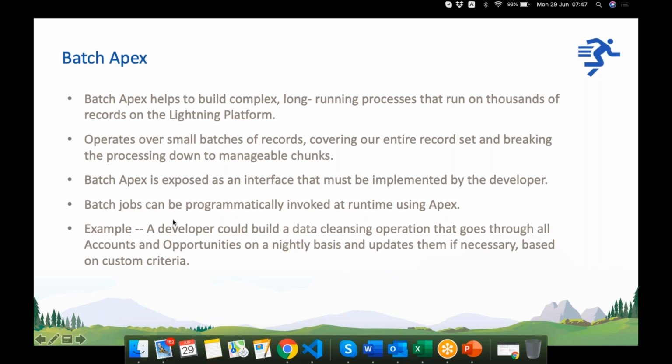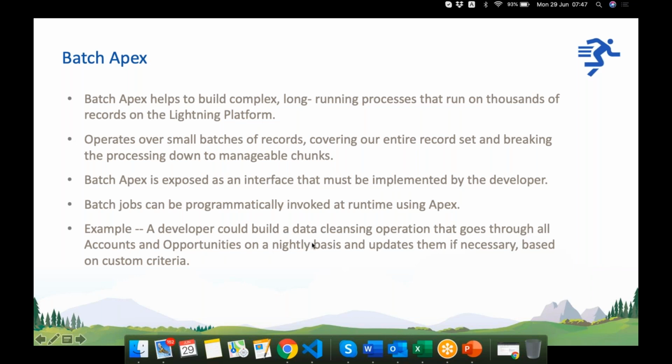Batch jobs can be programmatically invoked at runtime using Apex. We can invoke this batch Apex from any order of execution, any process, from the Apex, as well as we can schedule it. Generally, in companies, they schedule it weekly.